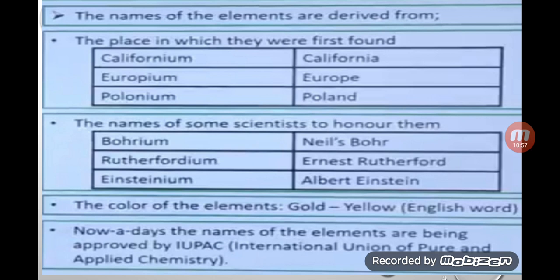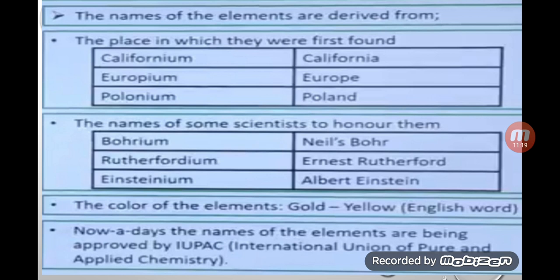So after that, by the conclusions and theories of lots of scientists, one conclusion was made. You can see here the element gold, that is the English word. Gold means yellow color.